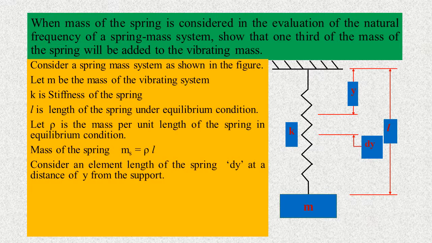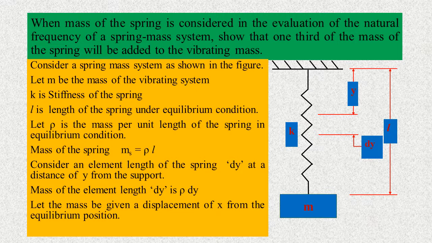Consider an element length of the spring dy at a distance of y from the support. Mass of the element length dy is rho into dy. Let the mass be given a displacement of x from the equilibrium position.